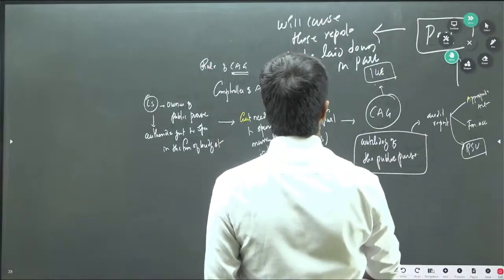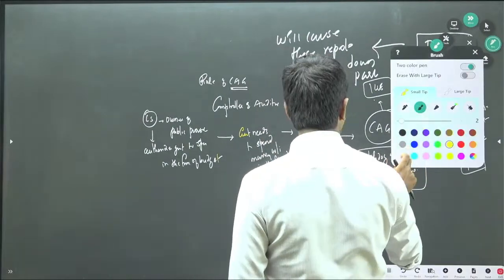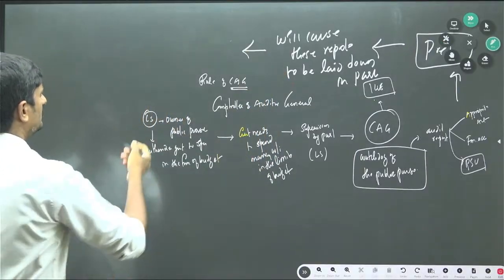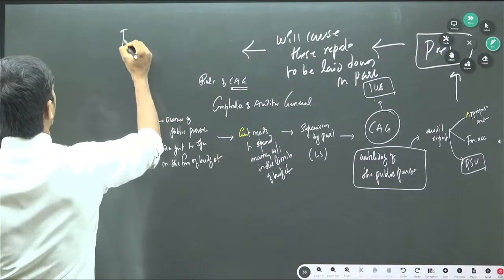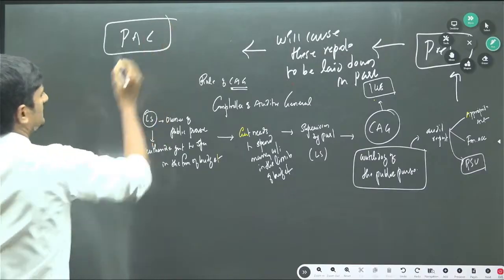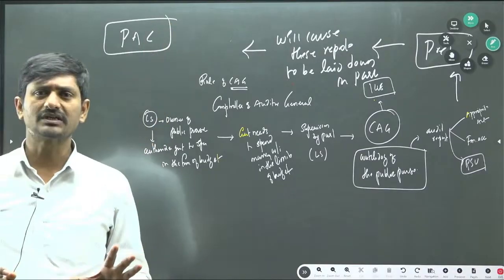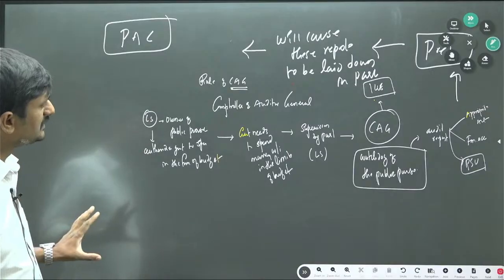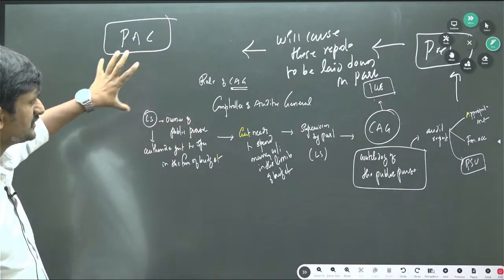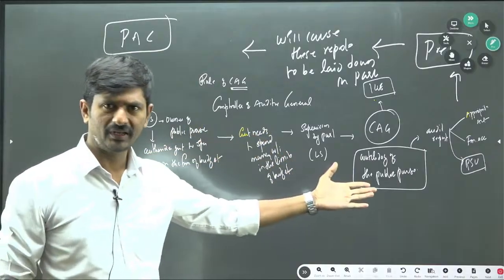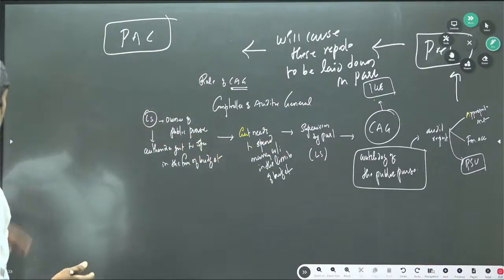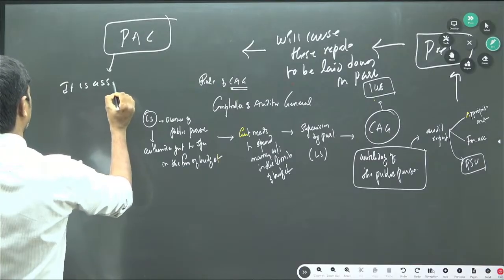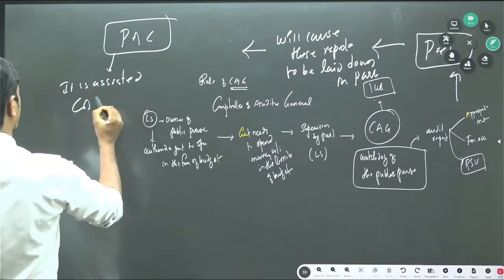Parliament goes through these reports, and in Parliament there is a special financial committee called the Public Accounts Committee. This Public Accounts Committee scrutinizes the reports submitted by the CAG, and it is assisted by the CAG itself.